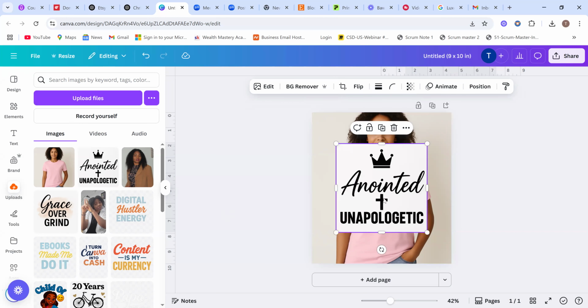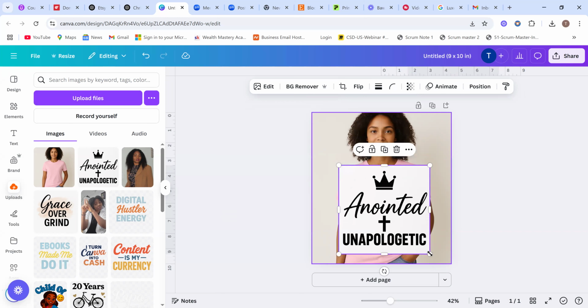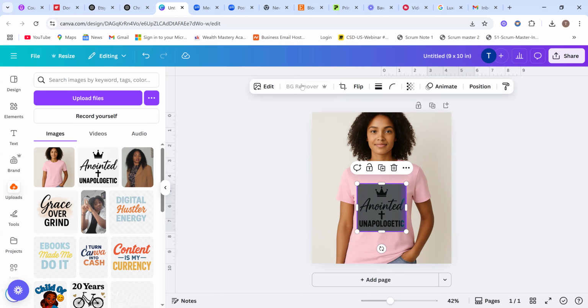So this design is with a background, right? You see that it's with a background. So you cannot have your t-shirt printed like this. It's not going to look good. Imagine it's like you having a paper on your shirt, right? So what we do is you click on this and you remove background. So you remove the background and we have it this way. You move it a little upward and you see that it is well centered, right? It is well centered. Then this is how our t-shirt will look like.